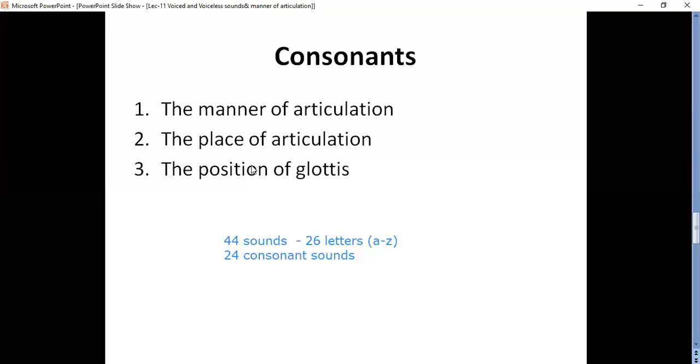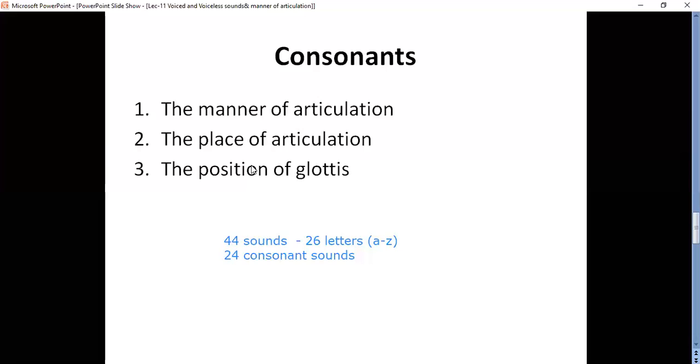I said whether it is about the place of glottis, whether it is vibrated or without vibration. When it is vibrated, we can say it is a voiced sound. When it is not vibrated, it is a voiceless sound. So we can differentiate based on these three categories.